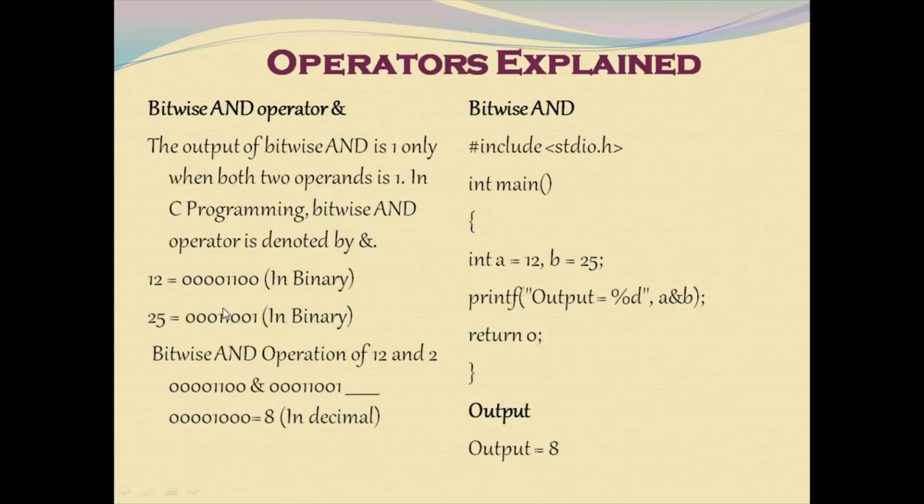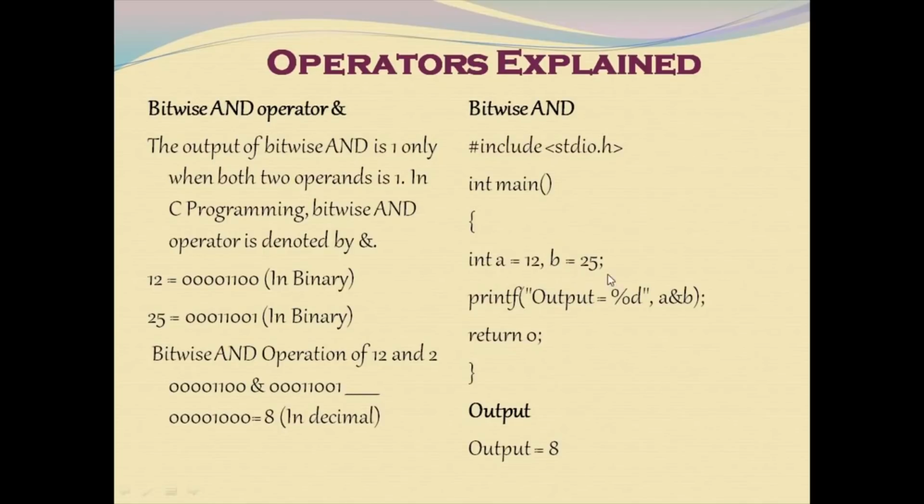So we are getting 1 on the 5th position, and all the remaining bits are 0. It is converted to its decimal equivalent, which is 8. That is our output of the bitwise AND operation. Here is the code showing how to perform the bitwise AND operation.